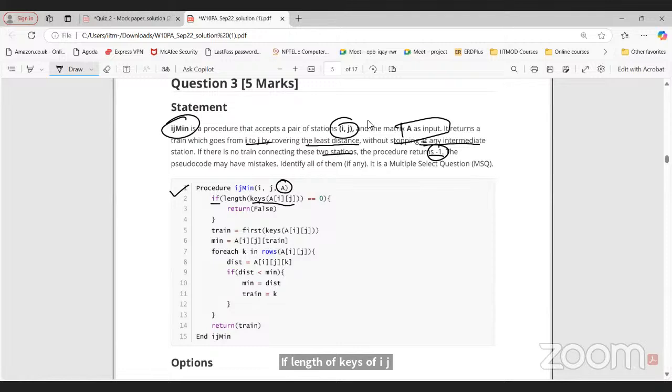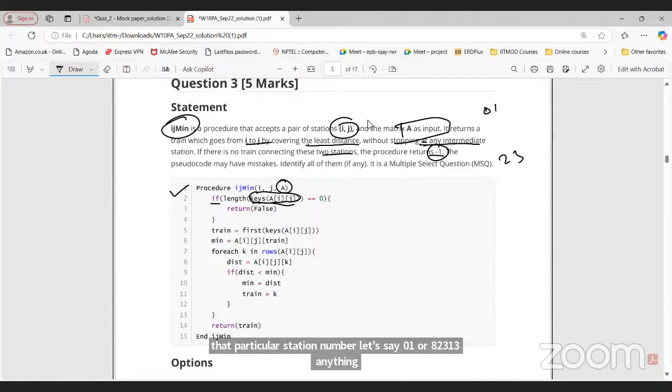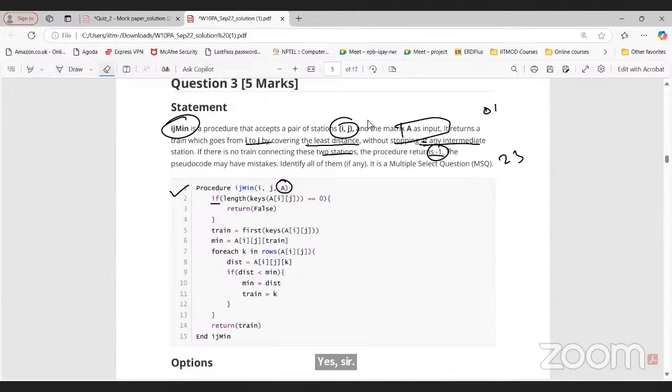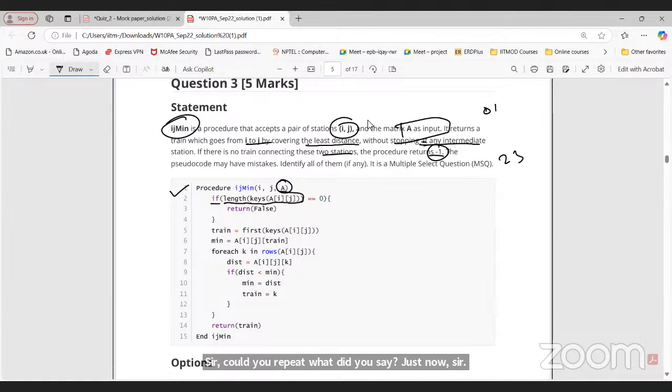For that particular station pair, the keys will be train numbers, and the length of the keys is the number of trains for these two stations, whatever I and J will be.